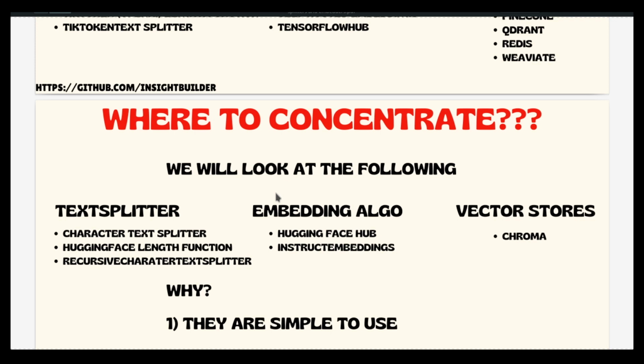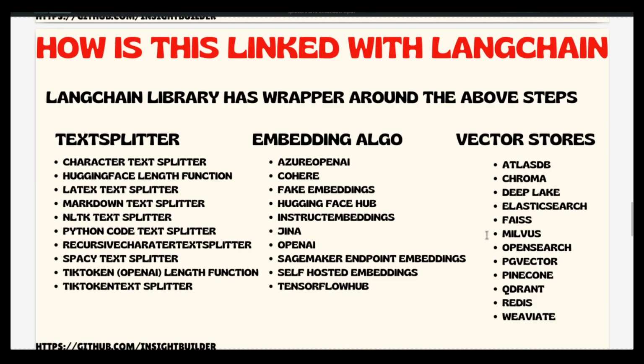Initially, we want to create huge projects, excellent products, but start with as simple steps as we can. This is the simplest step that we can work with: work with the splitter, work with the embedding, and then put it in the ChromaDB store and see how it works, and then start working on these things.